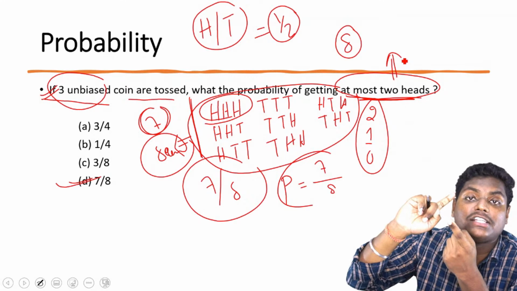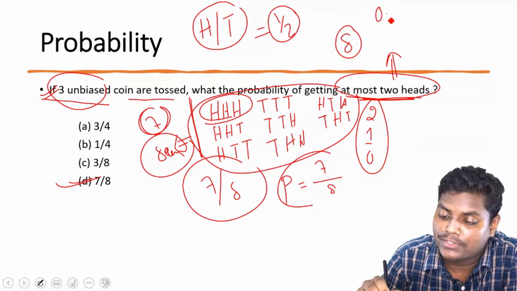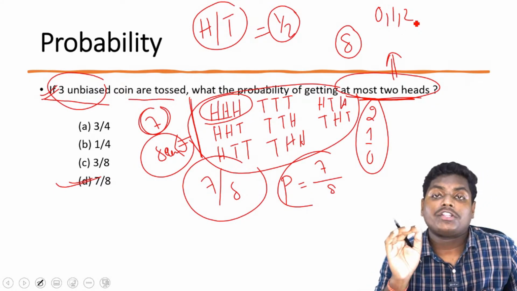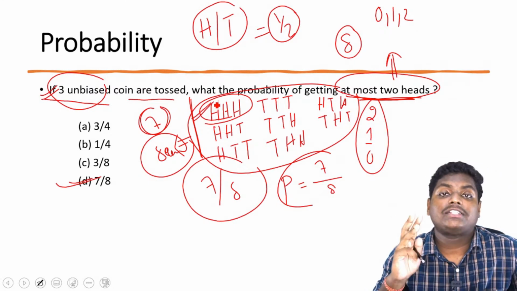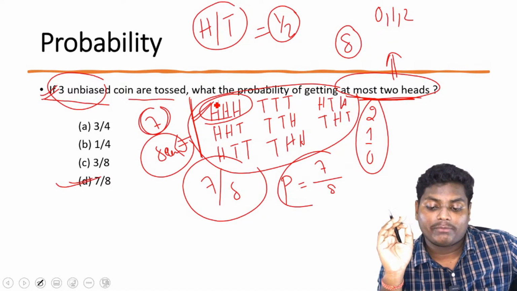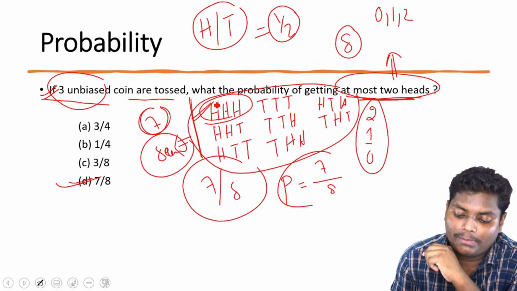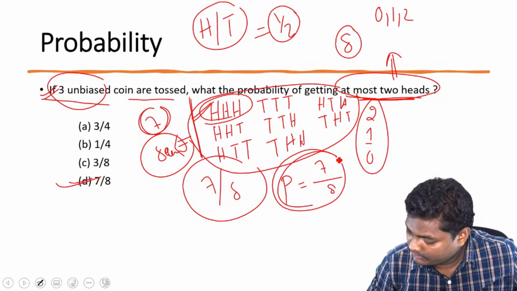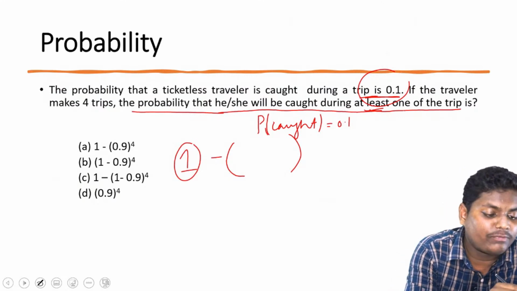So we can have either 0, 1 or 2 heads. There is only one case where we are having 3 heads. Only that case will be excluded and the others will be combined, because that's what it is asking. So we'll be getting 7. Is that clear?